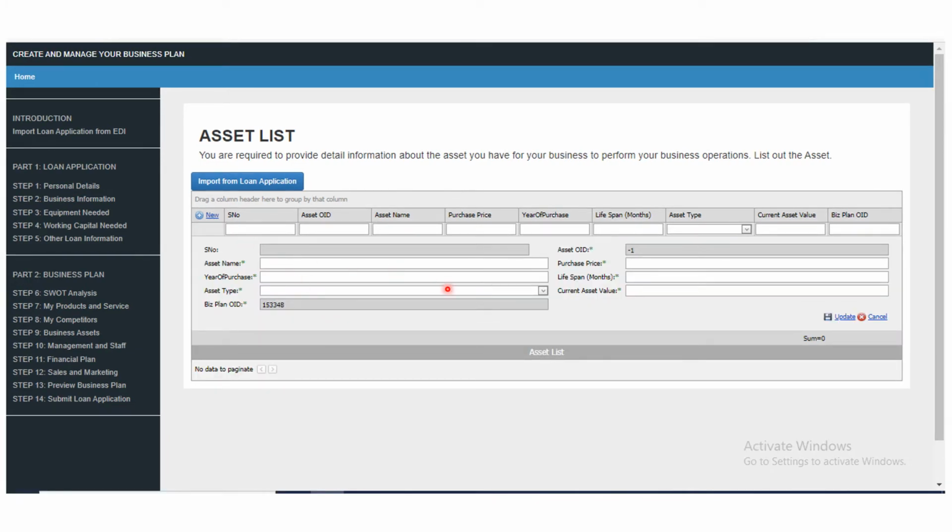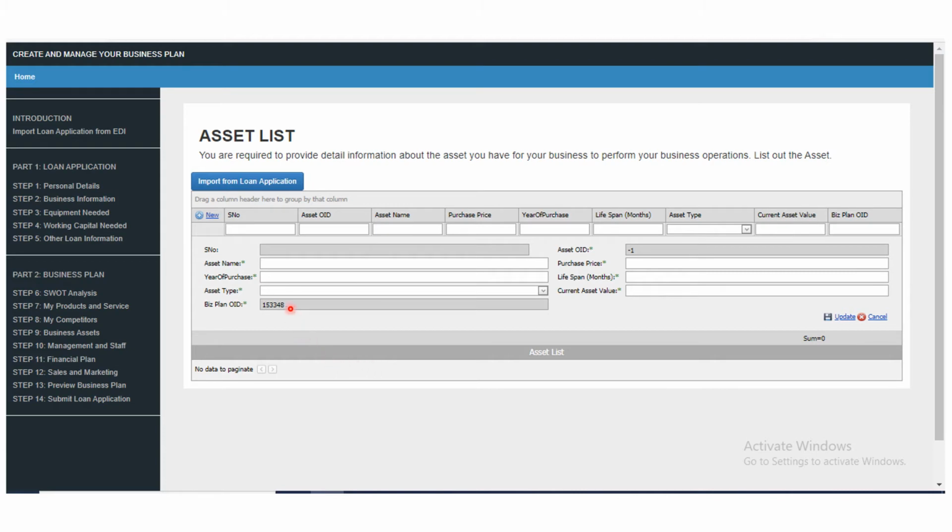So if you look at the asset list here, you see that it's showing to us the type of assets that is required. Remember, your asset this time is what your business has, the access to your business, not access to you as an individual, but to your business. You remember during the training you were told that assets, they are different from your own. Your business is different from you as an individual. You and your business are two different entities. So therefore, what is due to your business is not due to you as an individual. What is due to you as an individual, it's not your business. So here the assets we're talking about are assets that have to do with your business.